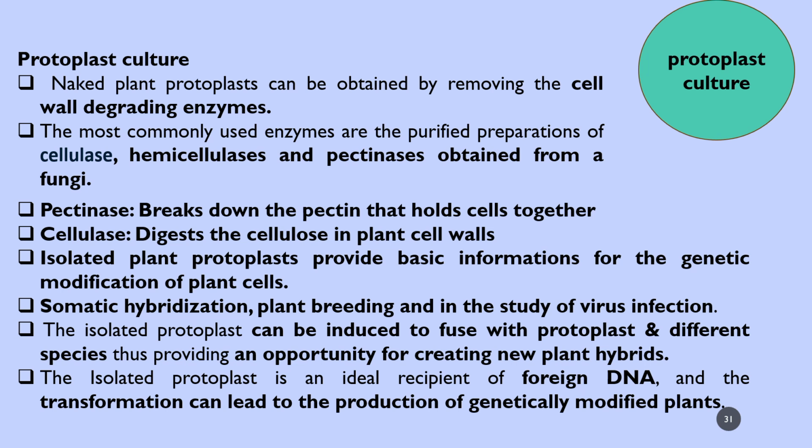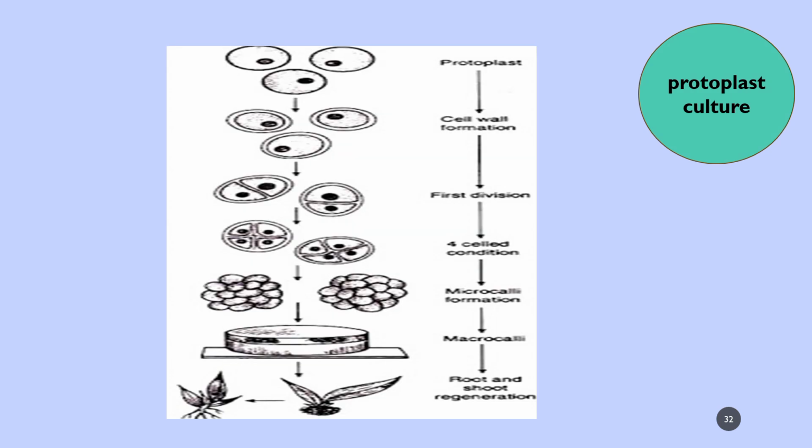The isolated protoplast is an ideal recipient for foreign DNA, and transformation can lead to the production of genetically modified plants. In the picture you can see protoplast cell wall formation and first division, then the four-cell stage, then microcalli and macrocalli formation, which can develop into root and shoot systems, and regeneration of the plant can happen.